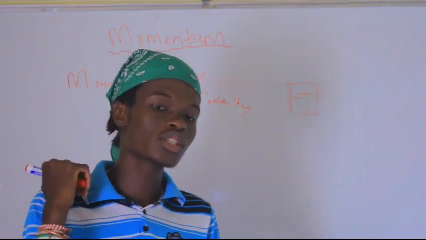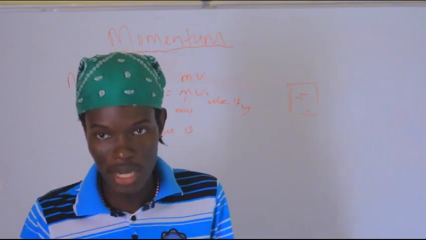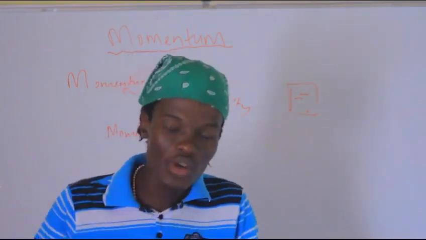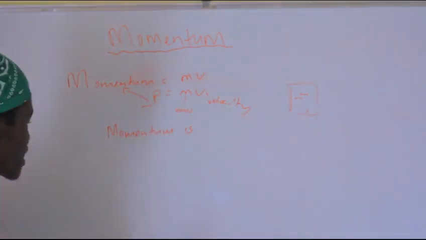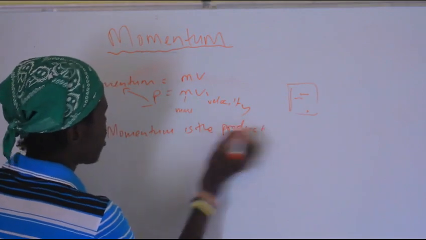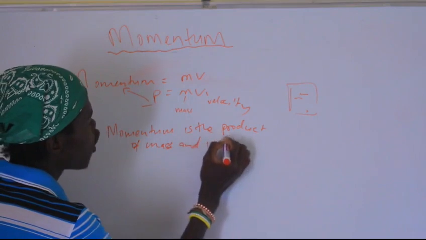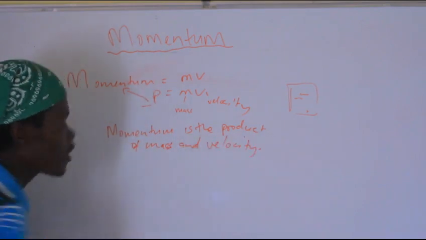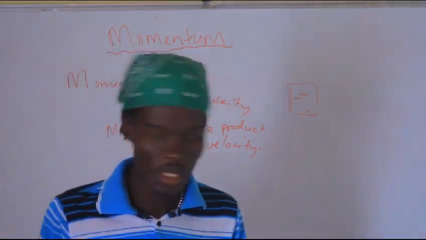If you want to say subtraction, you say difference, the difference between 2 numbers. So product is another way of saying multiplication, but in a scientific manner. So momentum is the product of mass and velocity.